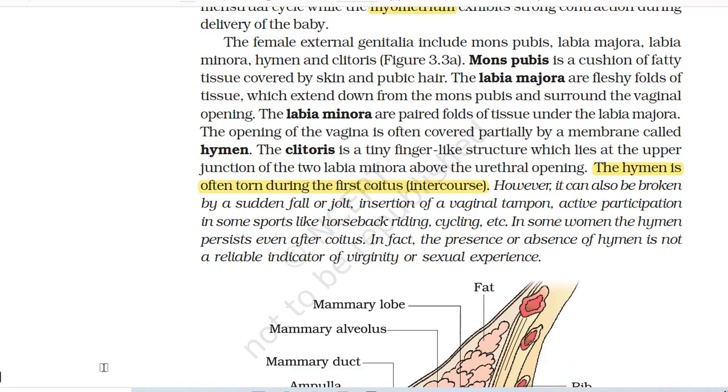The female external genitalia include mons pubis, labia majora, labia minora, hymen, and clitoris. Mons pubis is a cushion of fatty tissue covered by skin and pubic hair. The labia majora are fleshy folds of tissue which extend down from the mons pubis and surround the vaginal opening. The labia minora are paired folds of tissue under the labia majora. The opening of the vagina is often covered partially by a membrane called hymen. The clitoris is a tiny finger-like structure which lies at the upper junction of the two labia minora above the urethral opening.